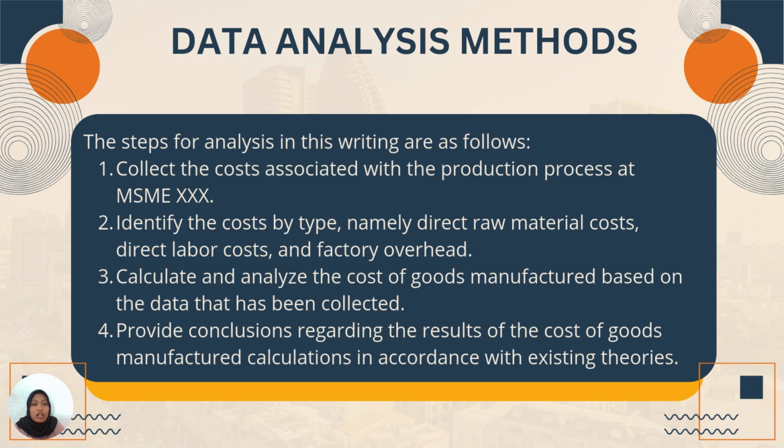The steps for analyze in this writing are as follows. The first is collect the cost associated with the production process. The second is identify the cost by type, namely direct raw material cost, direct labor cost, and factory overhead. The third is calculation and analyze the cost of goods manufactured based on the data that has been collected. And the last is provide conclusion regarding the result of the cost of goods manufactured calculation in accordance with existing theories.